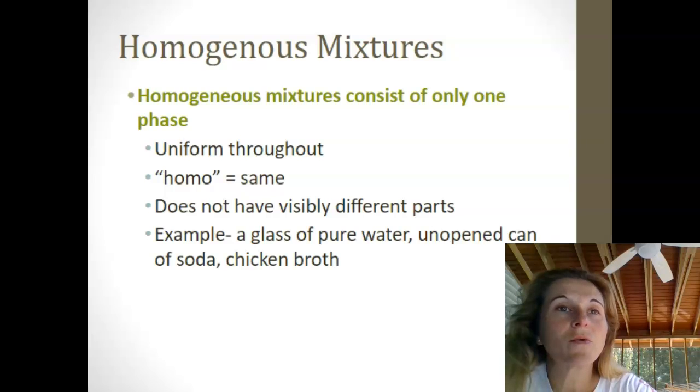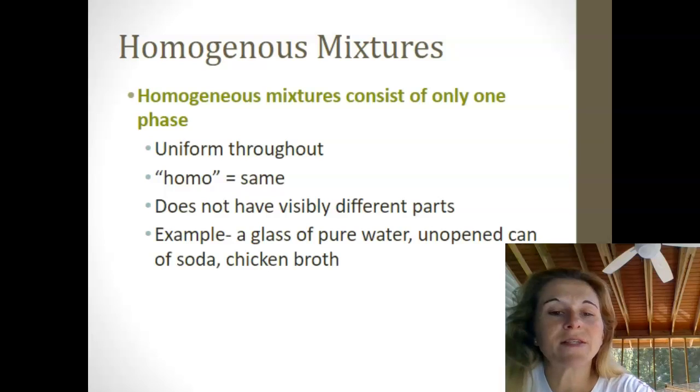So even if we were to look at something like chocolate ice cream with chocolate chips in it, the chips are different than the chocolate ice cream, but they're throughout the whole ice cream. They're not just in one place. Every wonderful spoonful of chocolate chip ice cream, we're gonna hit a chocolate chip.